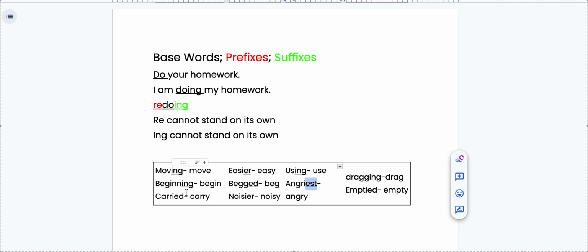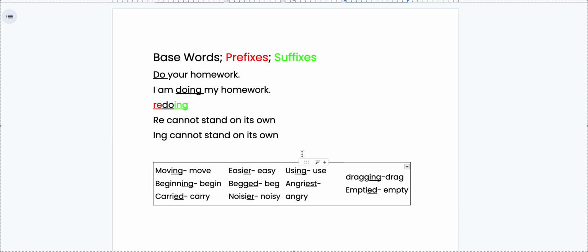If I'm looking at the word carried, what do you think the suffix is? That's right, ed. If I'm looking at the word noisier, which part of the word is the suffix? ER, very good. And if I'm looking at the word dragging, ing is the suffix. And our last one, emptied. What part of the word emptied is our suffix?